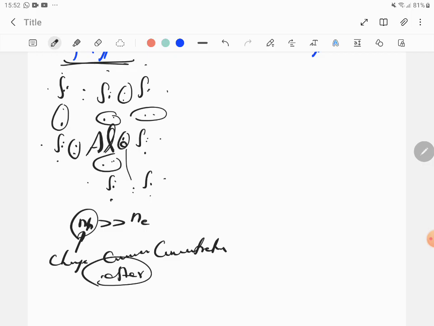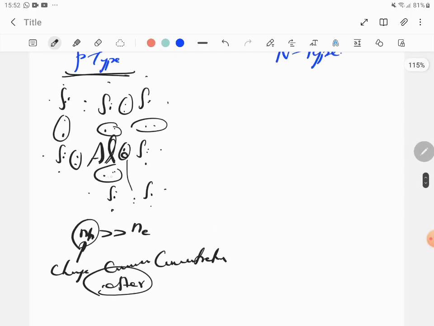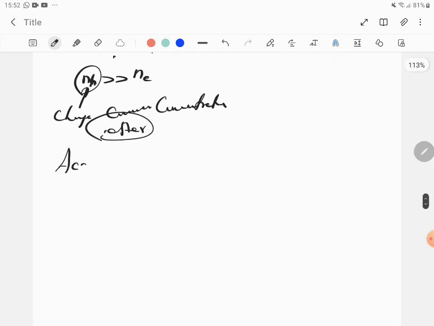Your holes become more. In this, it's a trivalent impurity. It's a pre-existing hole, which means it is able to accept an electron. So it's called an acceptor impurity. This impurity that we are adding is called an acceptor impurity. Okay, acceptor impurity. Now it's able to accept an electron, so it's known as an acceptor impurity.